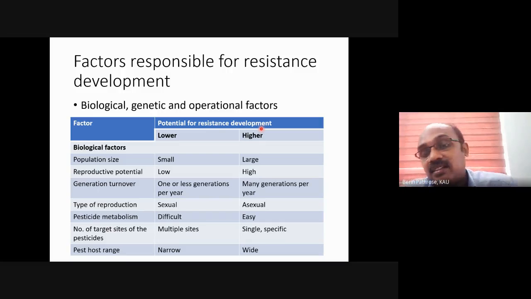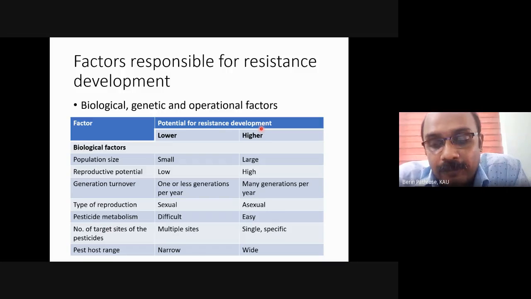And the next factor is the host range of the pest. If the host range is narrow, the chance of development of resistance is lower. If the host range is high, the chance of development of resistance is high. I'll take the example of Helicoverpa. Helicoverpa is one of the pests which has evolved resistance pretty quickly.